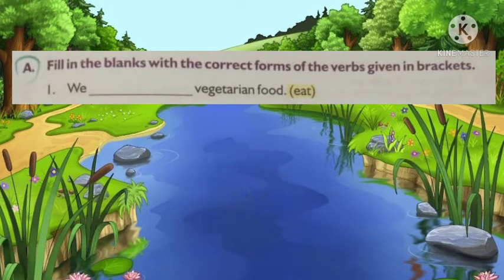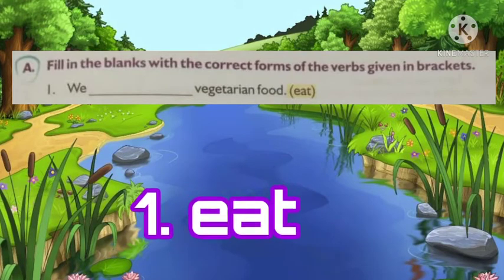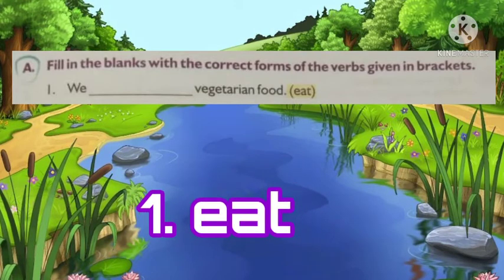The verb will be given in the bracket. What you have to do is check whether the subject is singular or plural. After that, you should write the correct verb. Right? See the first one. We dash vegetarian food. Here the clue word is eat. So what should come here? We represents the plural, so our answer should be in the plural form. So the answer is: we eat vegetarian food.